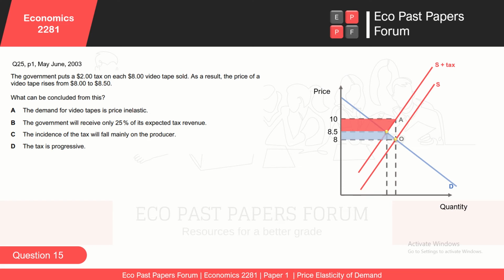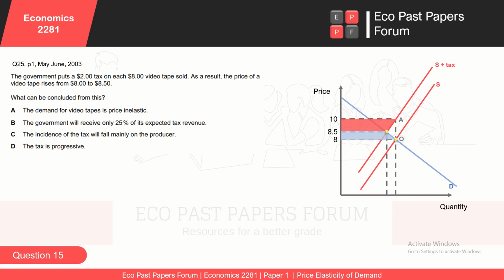Why? Because the producers have decided that due to the elastic nature of the product, they are going to absorb most of the taxation and pass a smaller amount so that the consumers do not run away from their products.